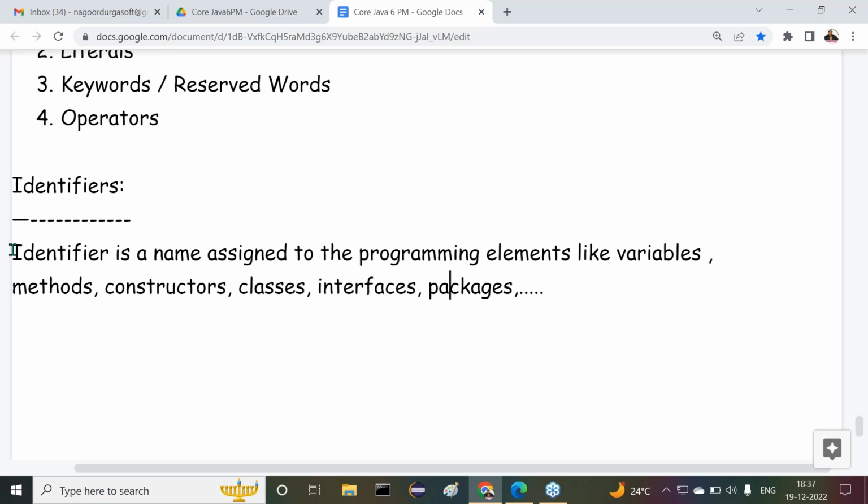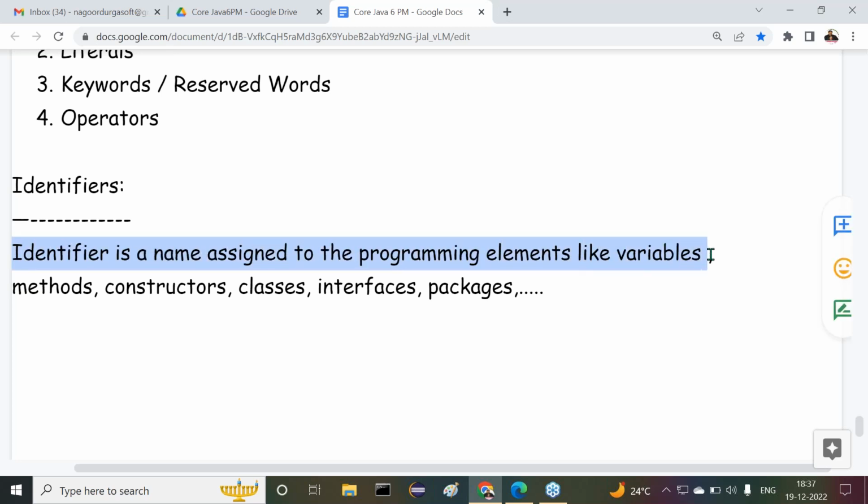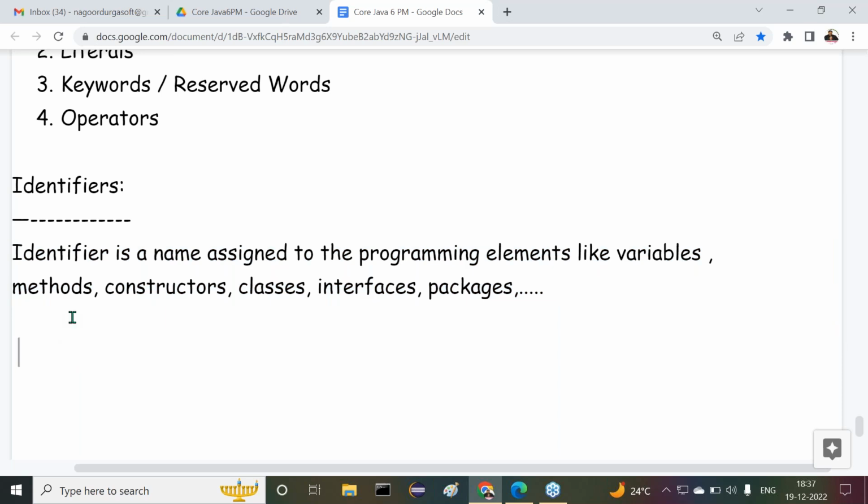So what is an identifier, guys? Now tell me. An identifier is a name assigned to programming elements like variables, methods, constructors, classes, interfaces, packages, and so on. For each and every one, we should provide a particular name. Am I right or not?